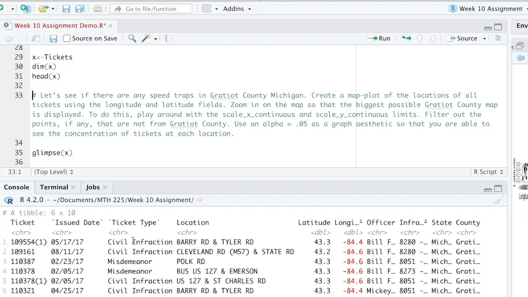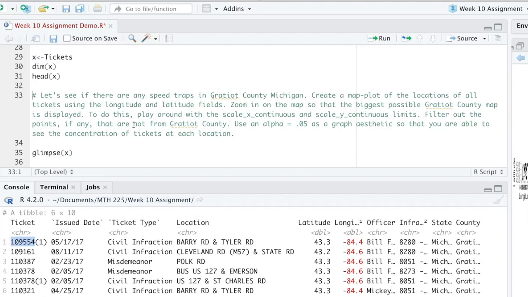Then the type of ticket, whether it's a traffic ticket, a civil infraction, or a misdemeanor. Then when the date was. Notice the format of the date: we have month first, then day, and all of these years are 2017. And this is the ticket number. When you see something in parentheses here, that means that there was another ticket on this same ticket number that was awarded to the driver during the stop.